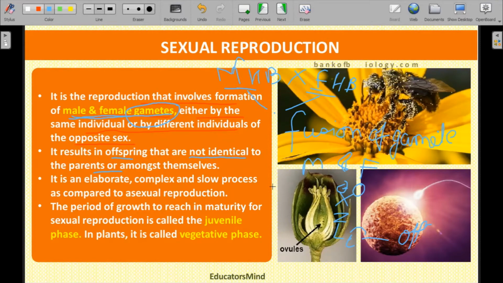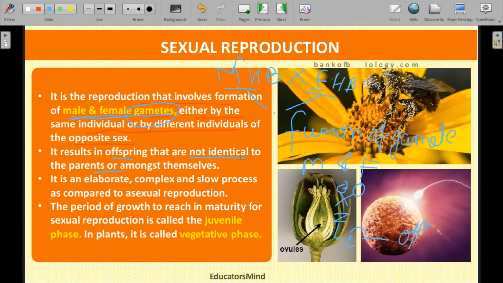But in sexual reproduction, morphologically and genetically, it is about 50% similar to the male parent and 50% to the female parent, or maybe the percentage changes, 60% with male or 40% with female, depending, but 100% similarity you cannot find. In every case of reproduction, the new individual is always non-identical with the parents.